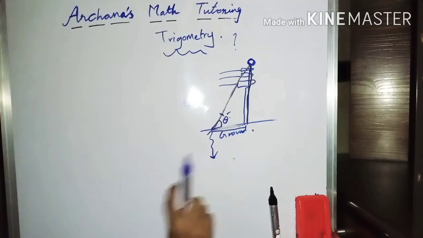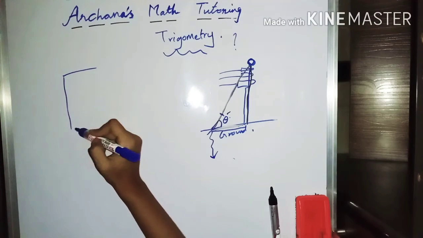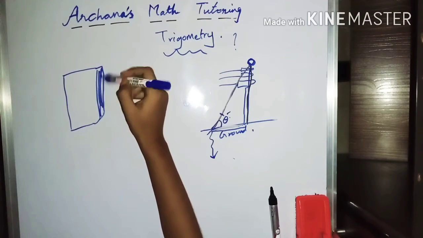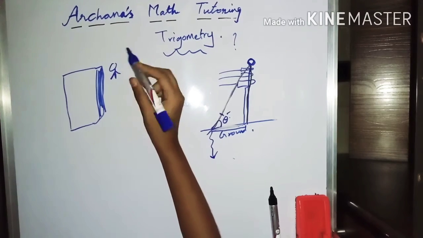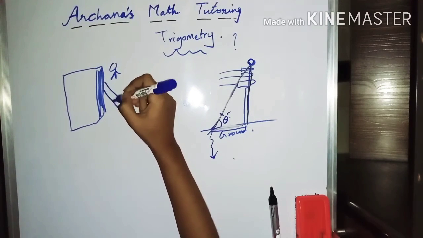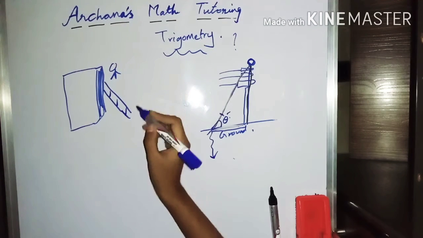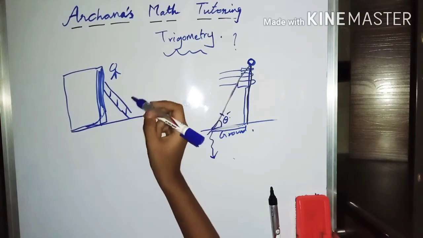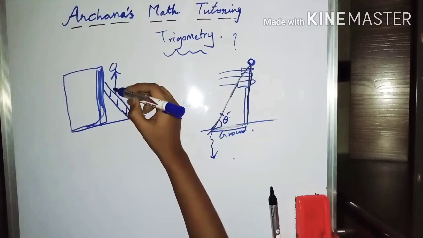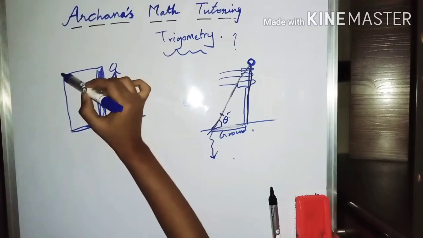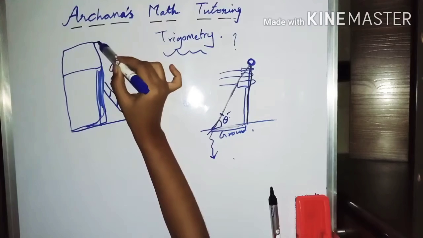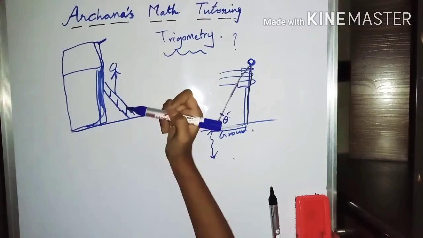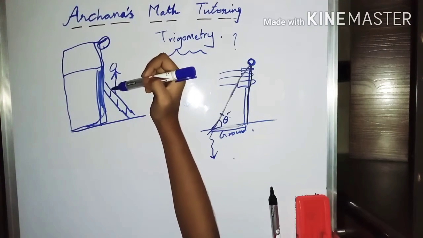Something different: suppose you see painting in your houses. Suppose this is the wall which is to be painted. If a person is here, generally this person uses a ladder to paint this wall. If this is the ground level and this is the wall he needs to paint, he will be climbing and painting it. Now suppose the wall's height is very high, this length. Whenever he wants to paint this part, he should change the angle of the ladder so that he can reach this part to paint.